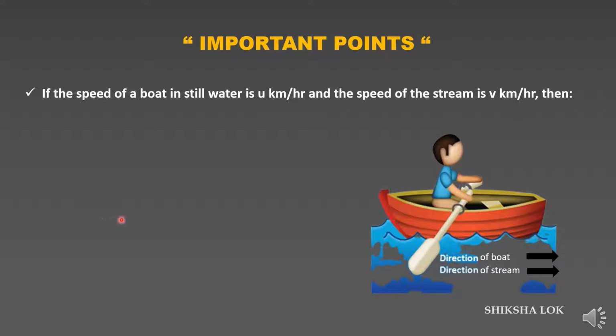Then the speed or rate of the downstream, that is, when the boat is going along with the stream, the stream is pushing the boat to move faster, so both speeds get added. That is u plus v kilometer per hour.